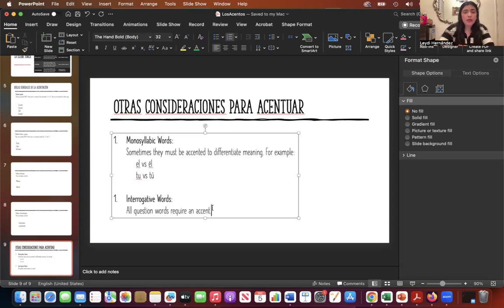And the last one is interrogative words. So every time we are going to use an interrogative word, we have to place the written accent.